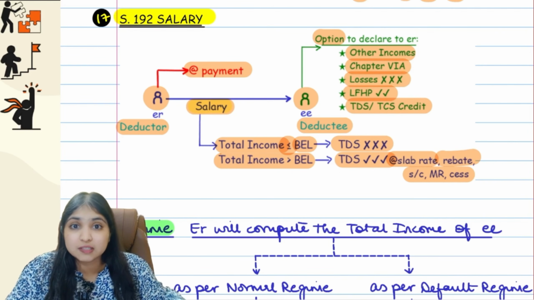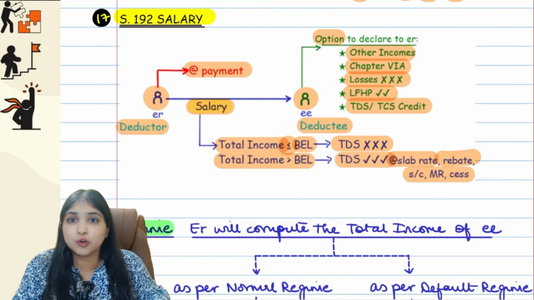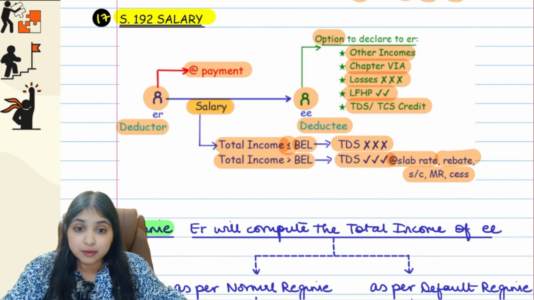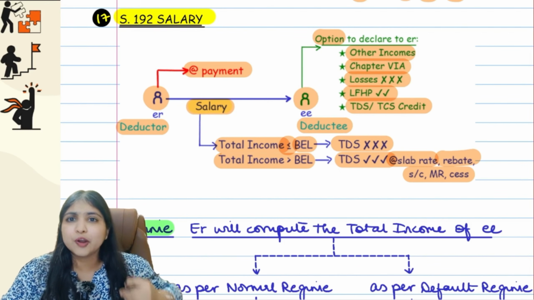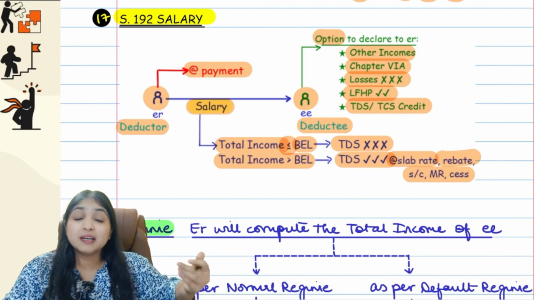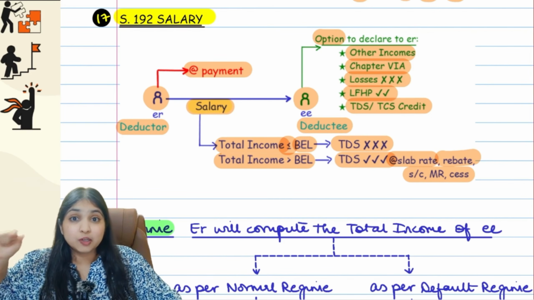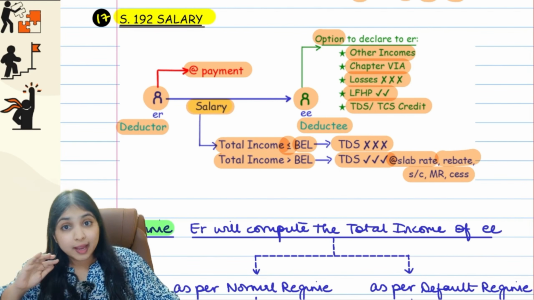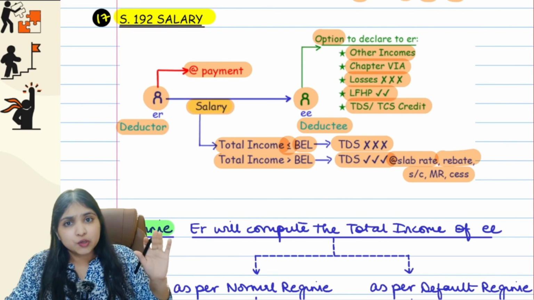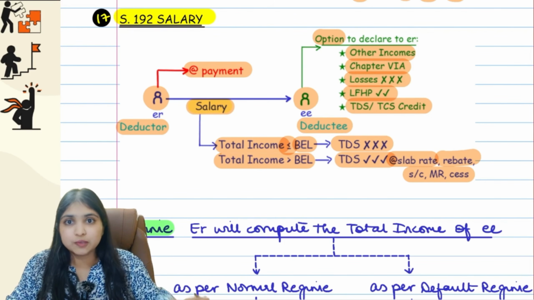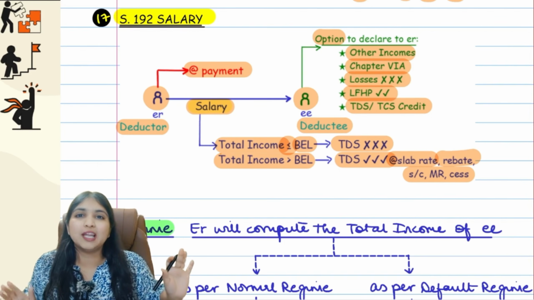But other losses, we don't know when you're going to file your return, whether you're going to file on time or late, we don't know. So if let's say the employee informed the employer about his other losses, and the employer adjusted those losses, but later the employee did not even file ITR on time, then that adjustment of losses will become wrong, no. So to eliminate that confusion and hardship, we are telling the employee, listen, if at all you're telling the employer about your other information, tell only about loss from house property. Don't tell about other losses.